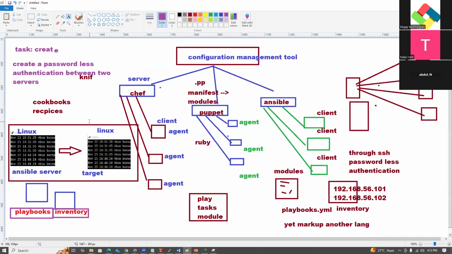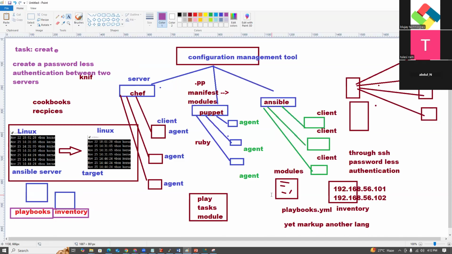We need to connect from this server to this server without a password. So this is the task for you. You can create passwordless authentication between the two servers tomorrow, and then we will install Ansible.